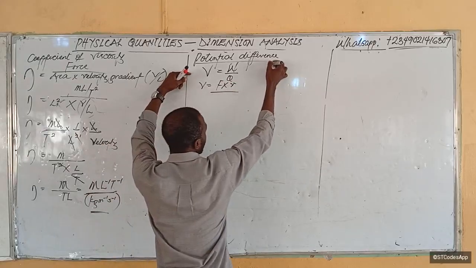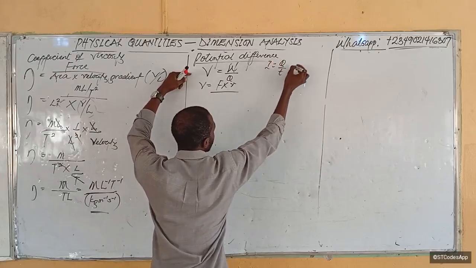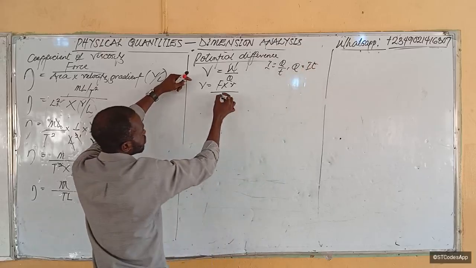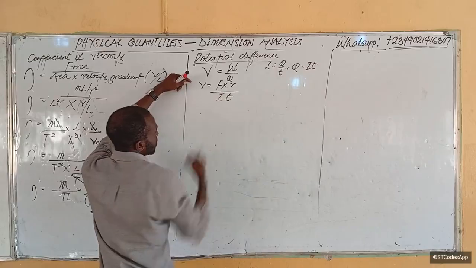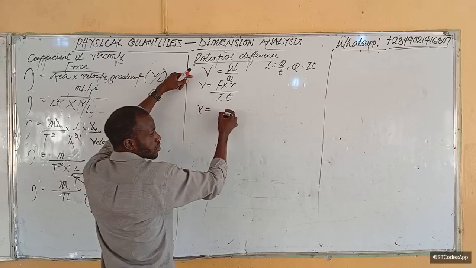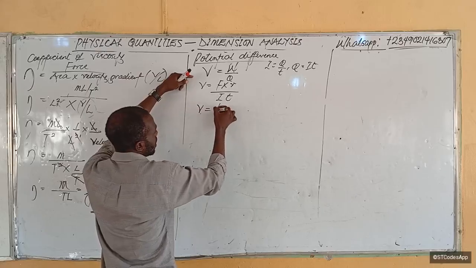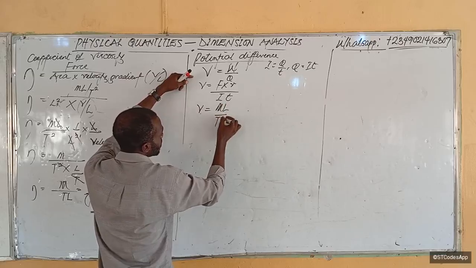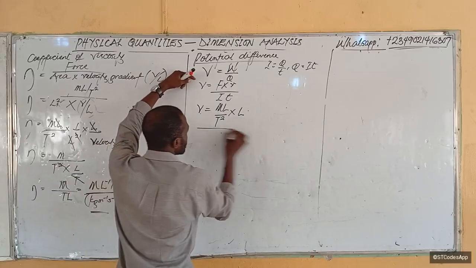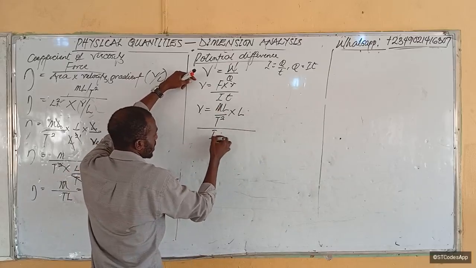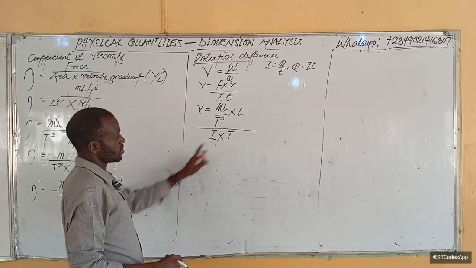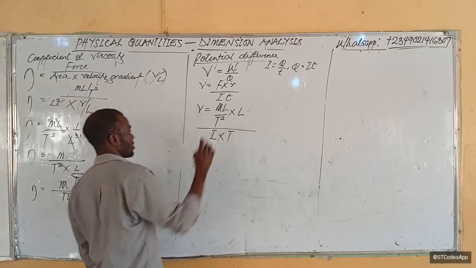Now charge, recall that current is the rate of flow of charge. So therefore Q is equal to what? IT. Does that make sense? So we can say IT here. So from here, we can say V is equal to force, which is m L over t squared, times length again, divided by current, which is I, times time, which is t. Is it clear now? It's easier to break down charge this way.